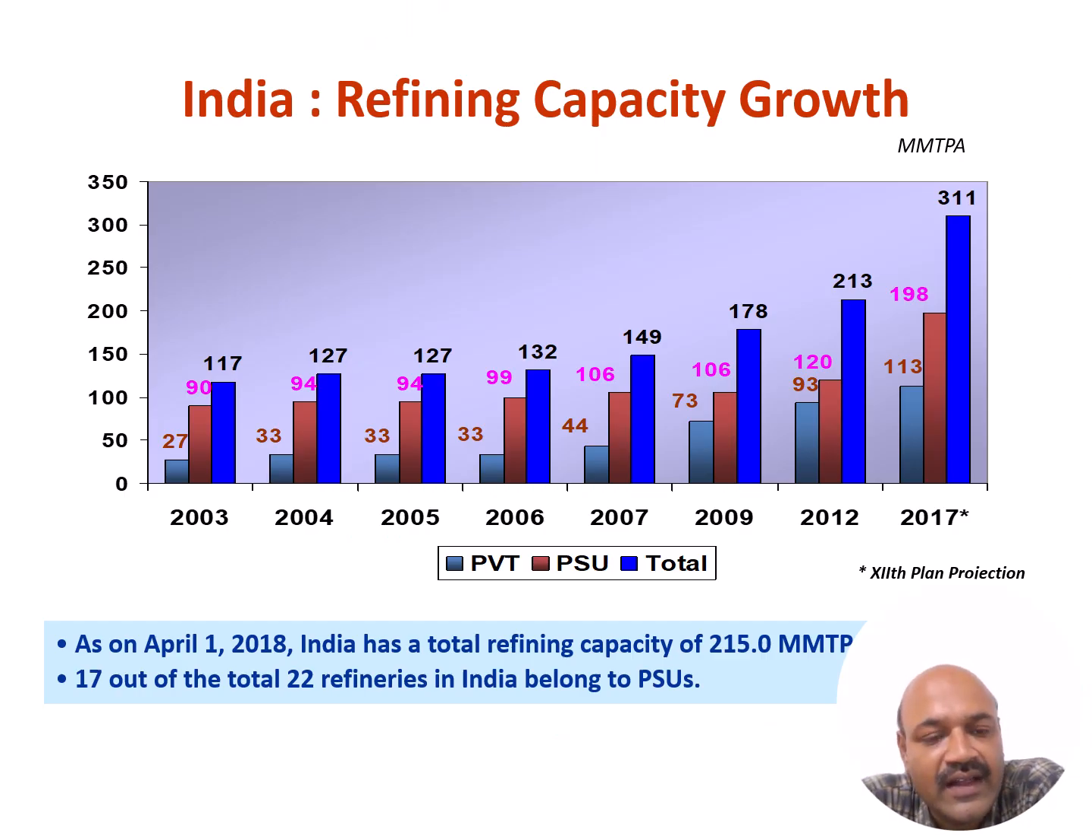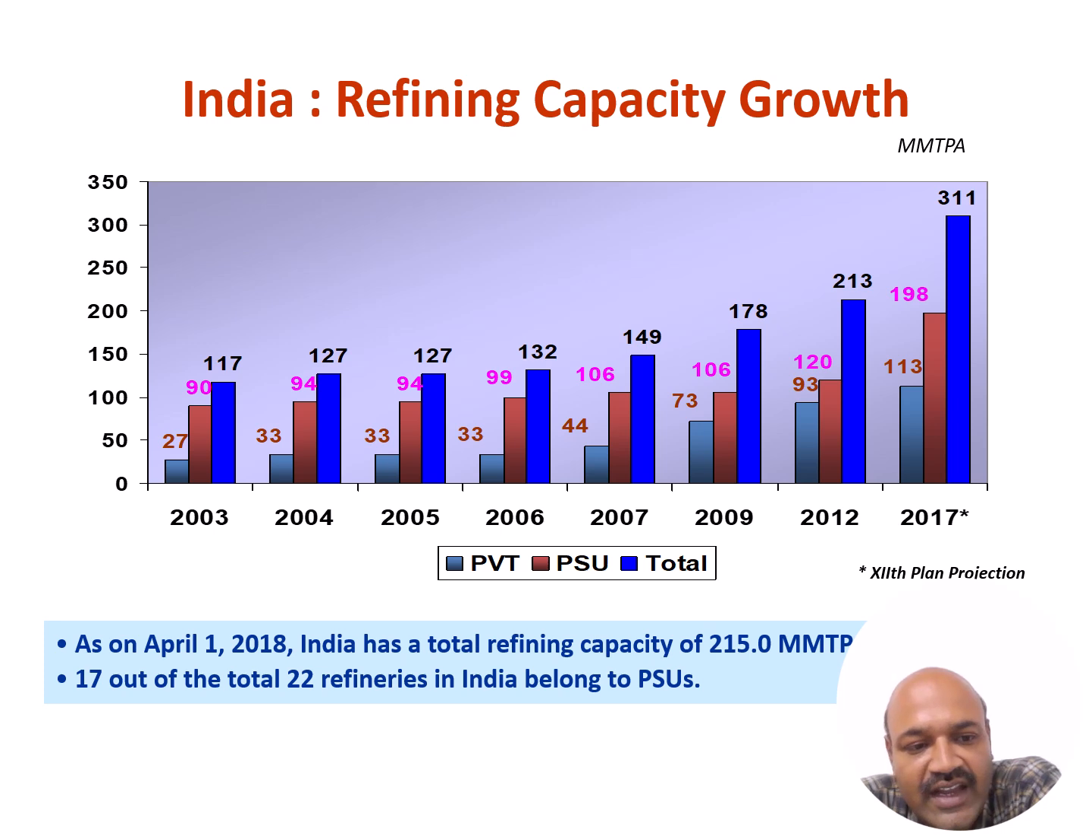This slide shows how India's refining capacity has grown from 2000, and how it increased from 2003 to 2017, over 15 years. You can see the grey color indicates the private sector units, the red color indicates the public sector units, and the blue color indicates the total numbers.